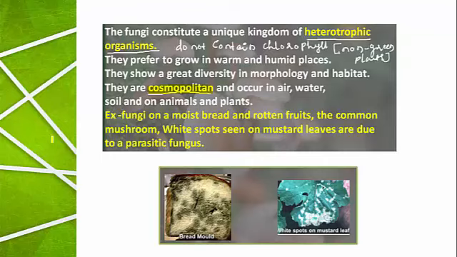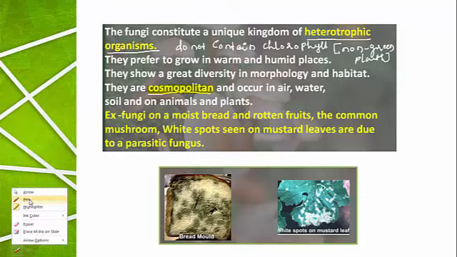Skin infections, one example I would like to take here. The name of the fungus is ringworm, and this ringworm infects the skin.